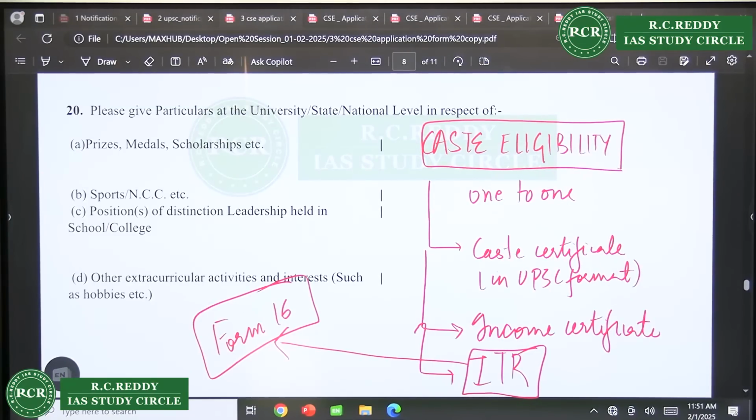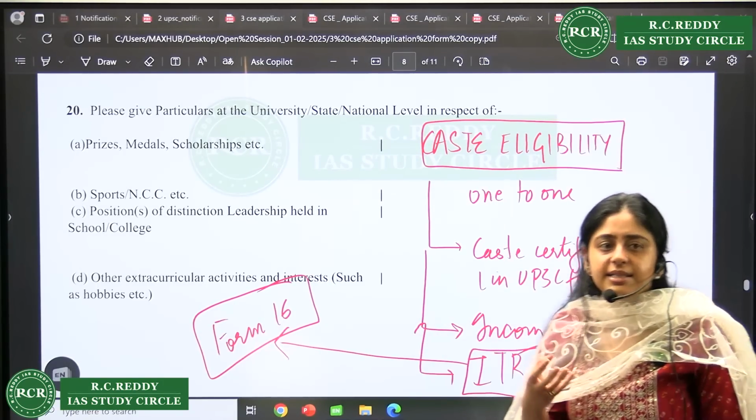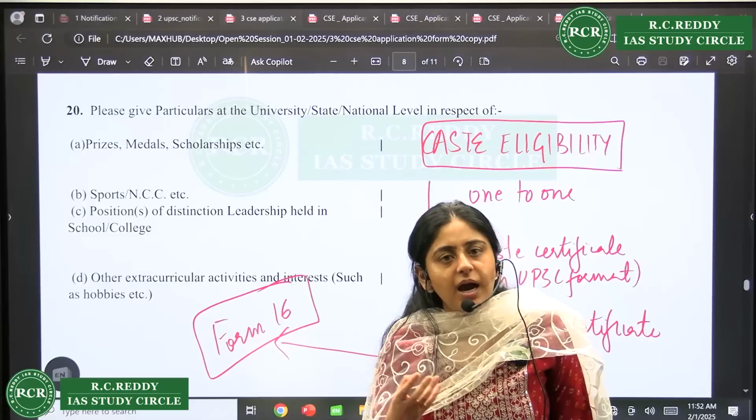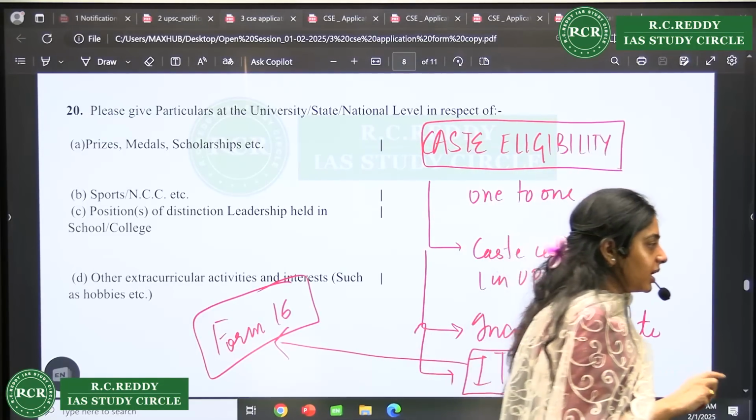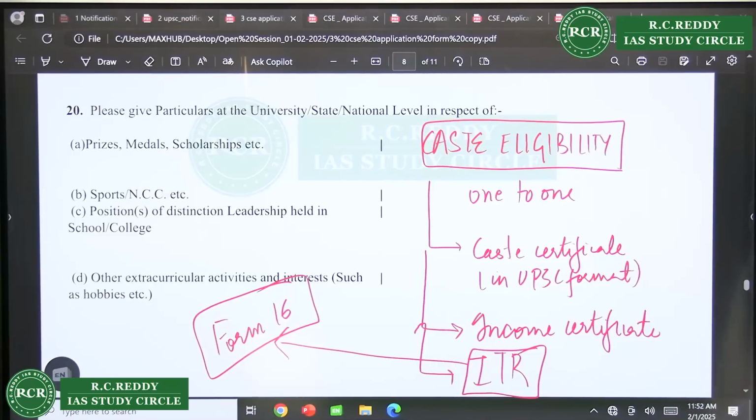A new OTR cannot be created. It should not be created. You can edit it except for your phone number and your email ID, and that also only once. Other than that, please don't create a new OTR. Send an email. What is the issue? Please let me know.